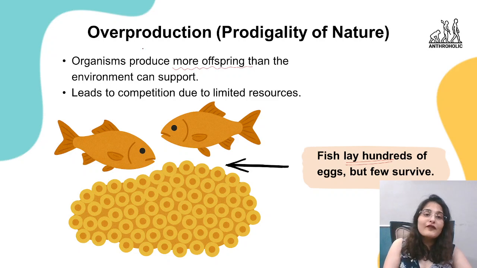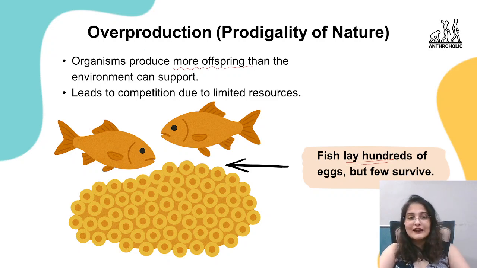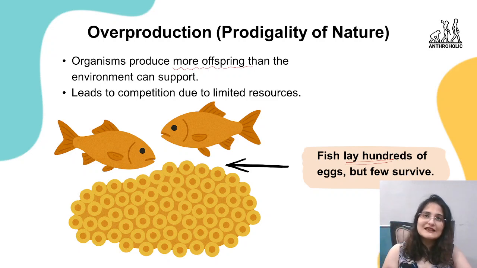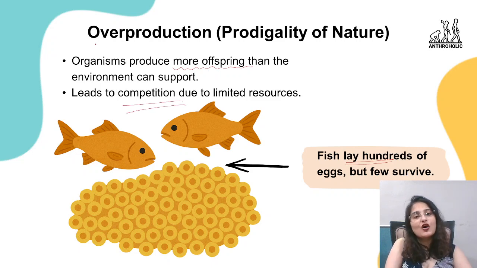Right, so overproduction happens in the environment, and this overproduction is the reason why so many offsprings are there, and they are going to be the ones who lead to competition हर चीज का होगा फिर. There's going to be competition for food, for space, for mating, for basic natural resources required for survival. Right? So competition is going to be there because of this overproduction.